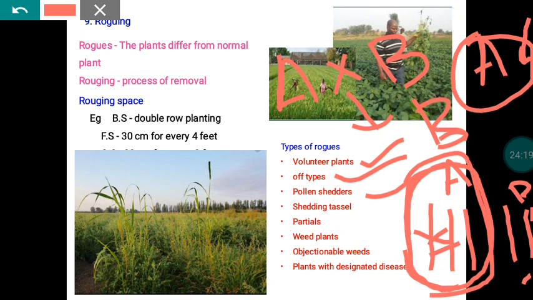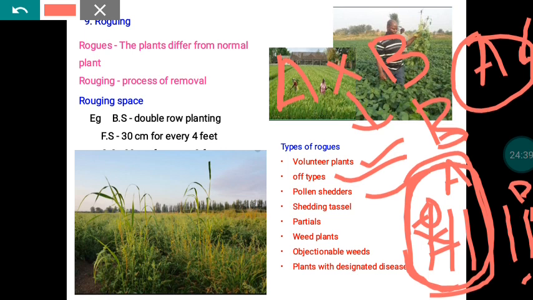If such material is there, it should be removed, otherwise the B line will produce pollen and pollinate your A line. There will be a seed set on the A line, but it is not a hybrid, just the same material multiplied. So we have to remove the pollen shedders.